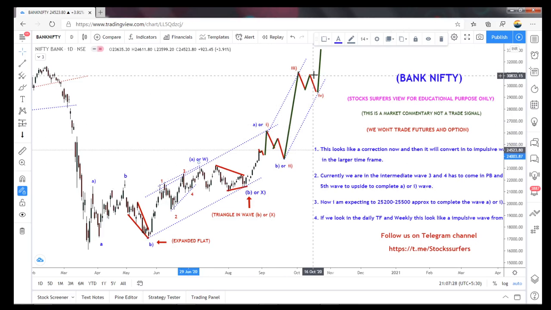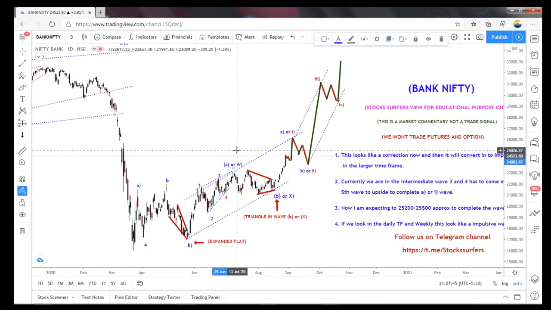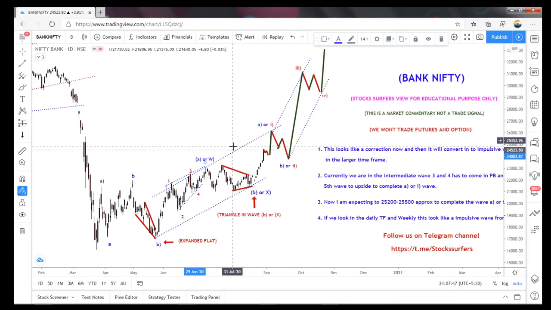So the C wave is also bullish, and the Y wave is also bullish. So if it is a Y wave, the Y wave consists of A, B, C. So A contains 5 waves, B contains 3 waves, and C contains 5 waves. So you need to at least learn the basic stuff of Elliott waves. Then only you can understand what I'm trying to say. So I'm expecting still bullish only here.